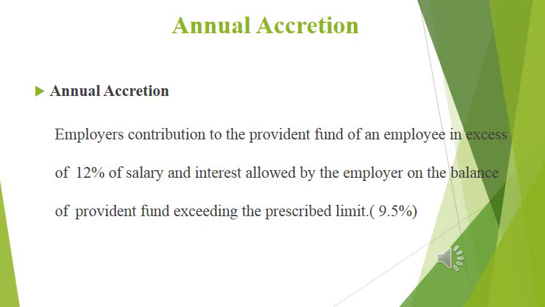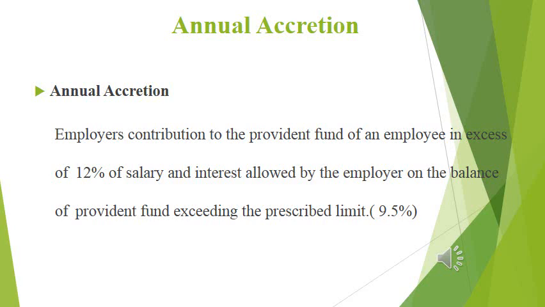Suppose X is an employee working in XY Limited who contributes 1,000 rupees. The employer also contributes the matching amount to the provident fund. 10% interest is credited on his provident fund. What will happen here? If the 1,000 rupees is equal to or below 12%, there is no tax liability on the contribution made by the employer.